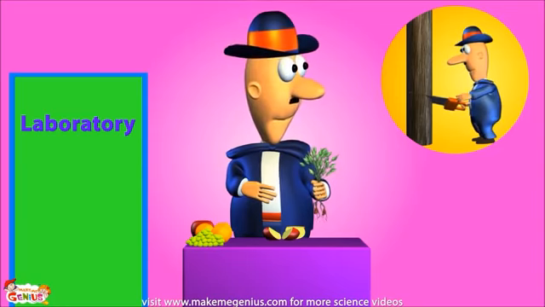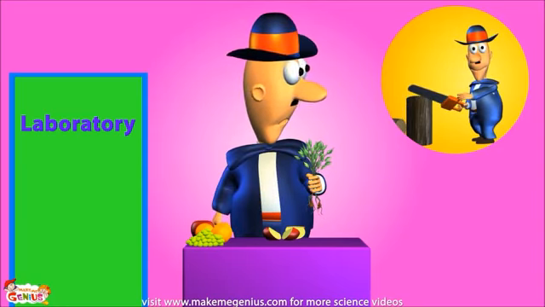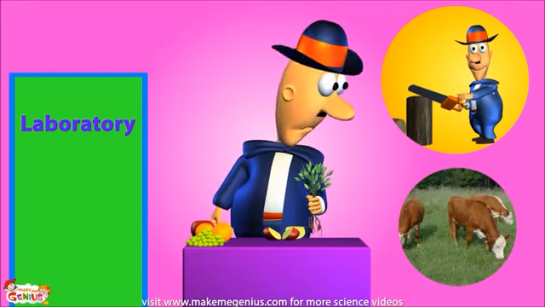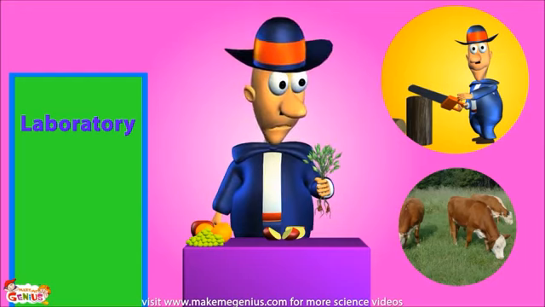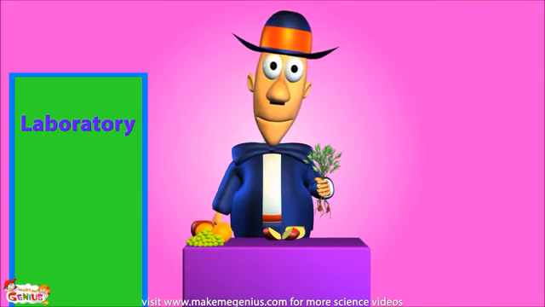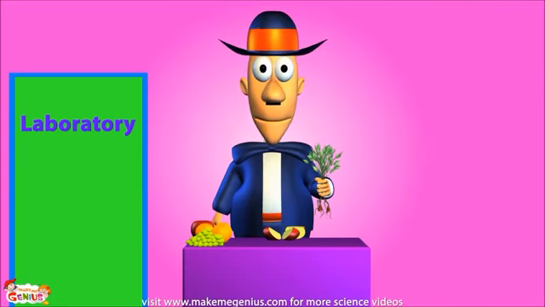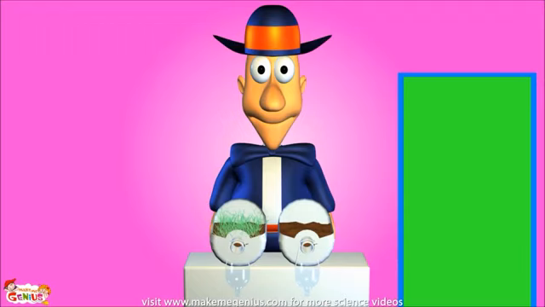But we humans are cutting down trees without planting new ones. We're putting more animals to graze in small areas, so the protective layer of the earth is decreasing. Let's go to the laboratory and see an experiment on how plants help in decreasing soil erosion. So let's put water in both of these.